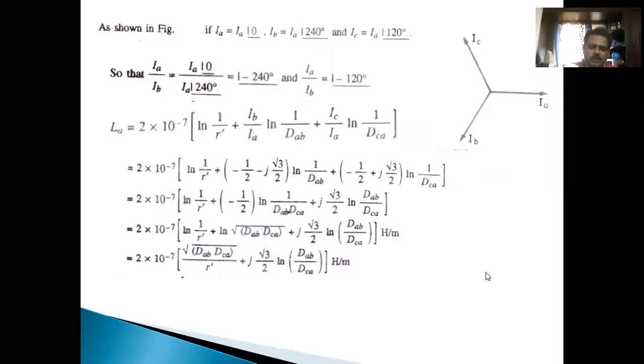Kindly note down the answer, those who have not done. Inductance LA is equal to 1.3174 minus j 0.12 millihenries per kilometer.